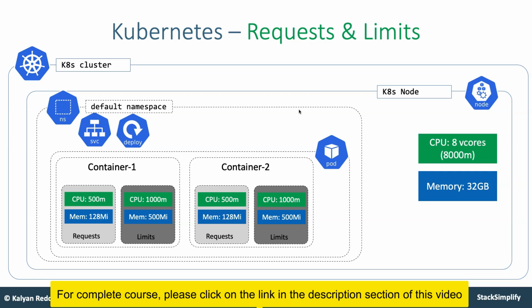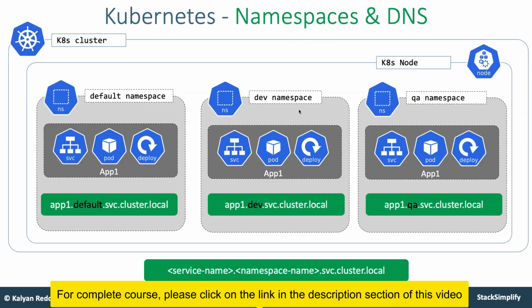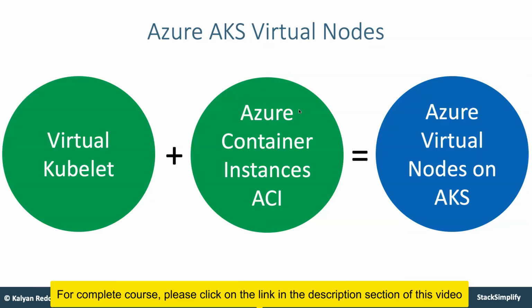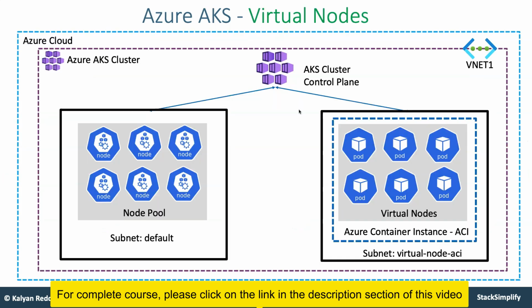And from there, we will move on to some more fundamental concepts of Kubernetes. You learn about Kubernetes requests and limits, and namespaces and their DNS names, and then you will move on to the next topics, Kubernetes limit ranges and resource quota, and finally you will land in Azure AKS virtual nodes. Running your Kubernetes workloads in Azure cloud on serverless infrastructure is nothing but using virtual nodes. You are going to spin up these virtual nodes and then run your workloads on them.